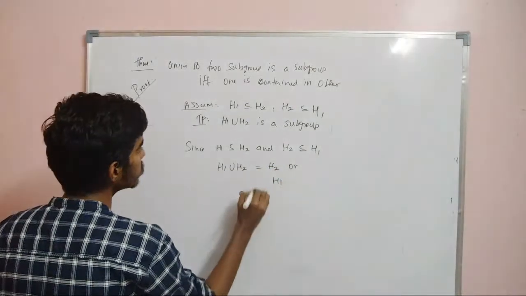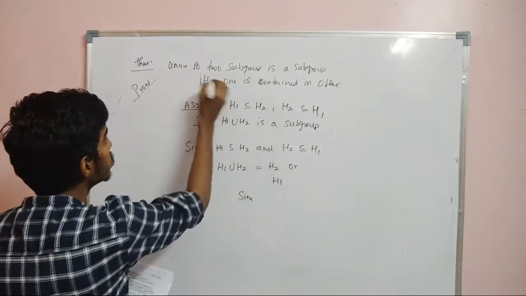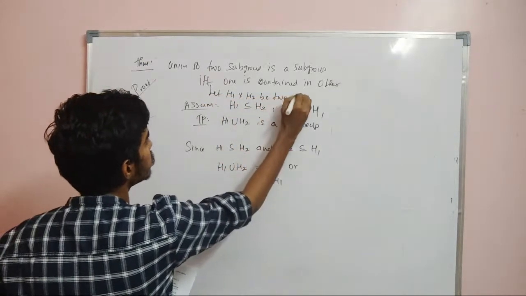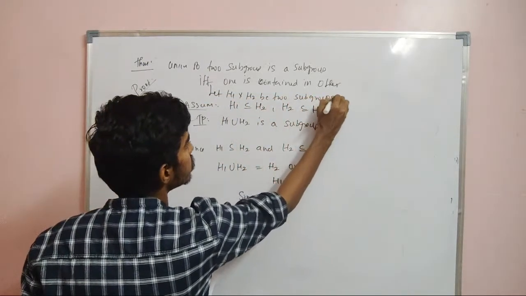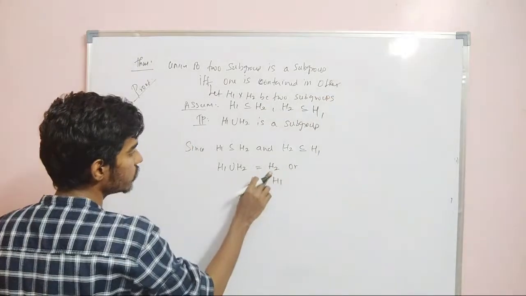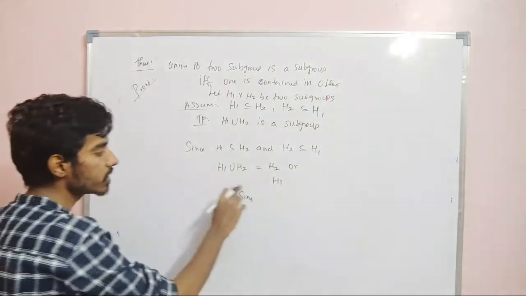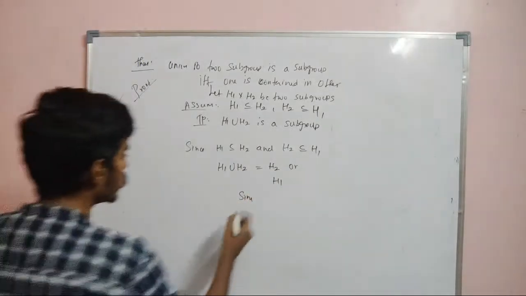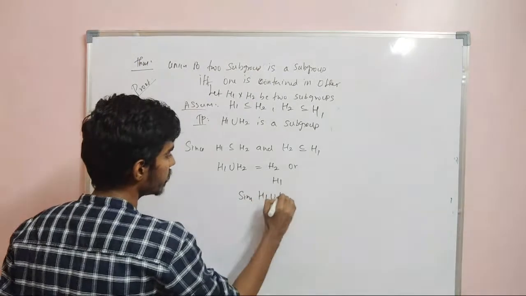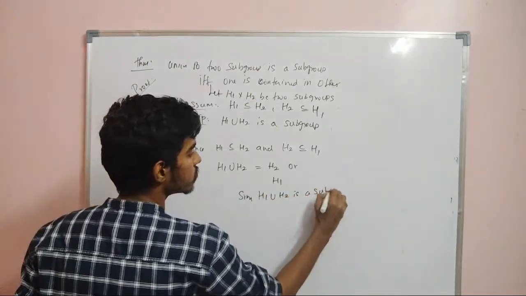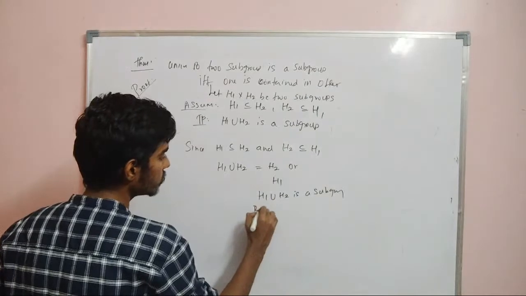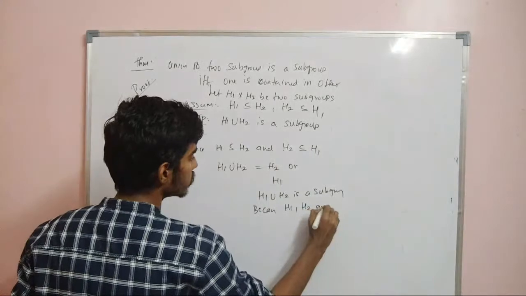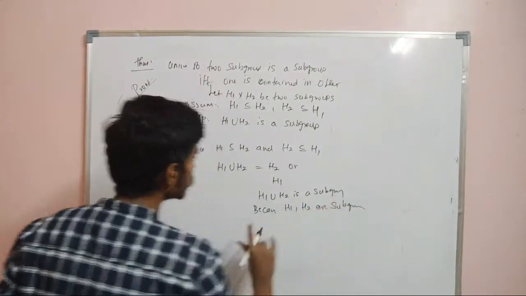So since both H1 and H2 are subgroups, this has to be equal to H2 or H1. In both cases, it will be a subgroup because H2 is already a subgroup and H1 is already a subgroup. Therefore, H1 union H2 is a subgroup, because H1 and H2 are subgroups. Right, so this is the first part.